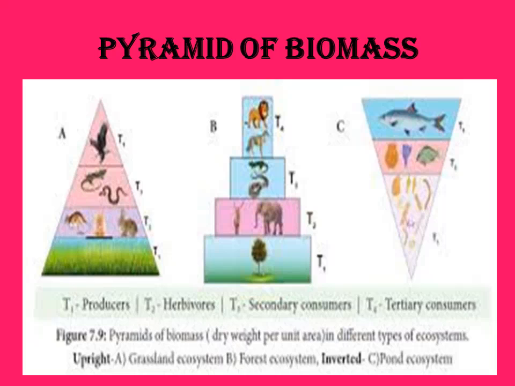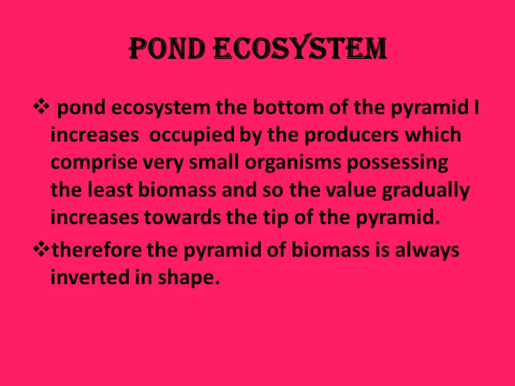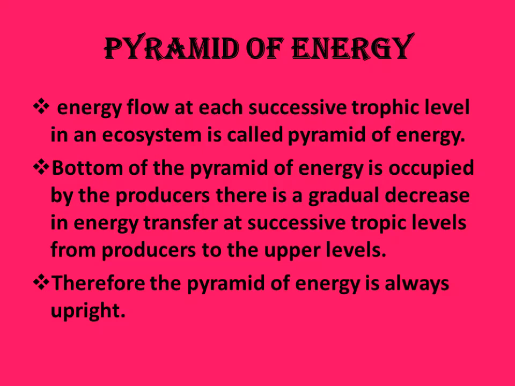Then the inverted pyramid in the pond ecosystem. In the pond ecosystem, the producer biomass is less when we compare it to T2 and T4. So here the pyramid of biomass is inverted in shape in the pond ecosystem. The bottom of the pyramid is occupied by the producers, which comprise very small organisms possessing very little biomass, and so the value gradually increases towards the tip of the pyramid. Therefore, the pyramid of biomass is always inverted in shape in a pond.